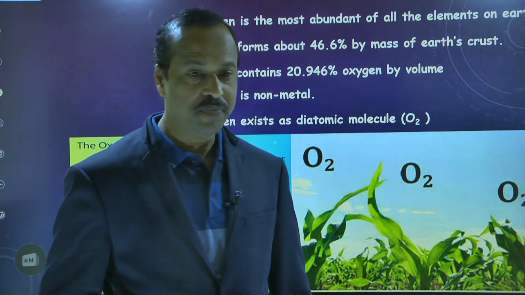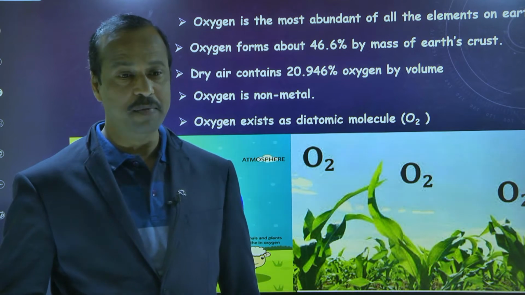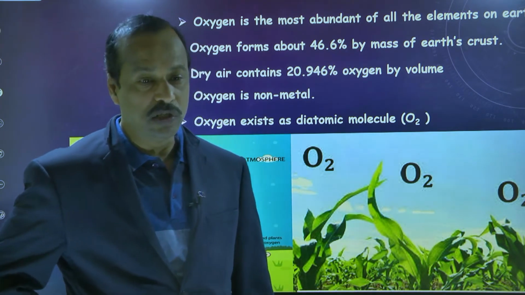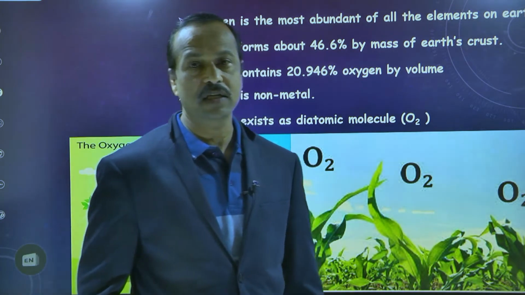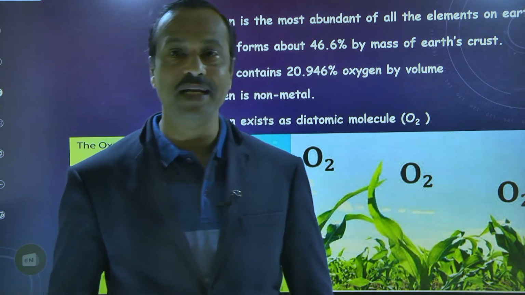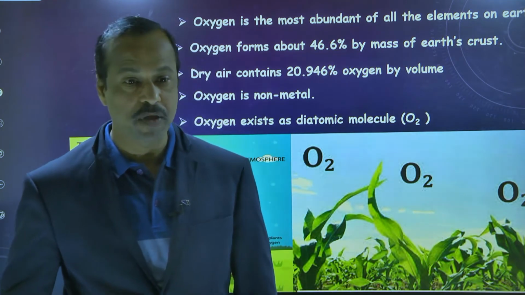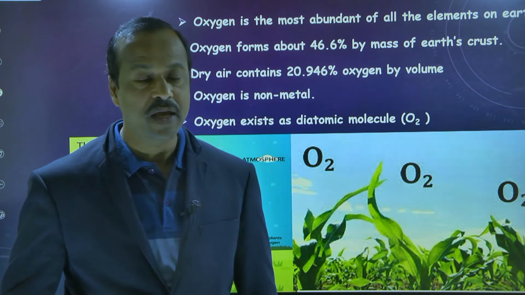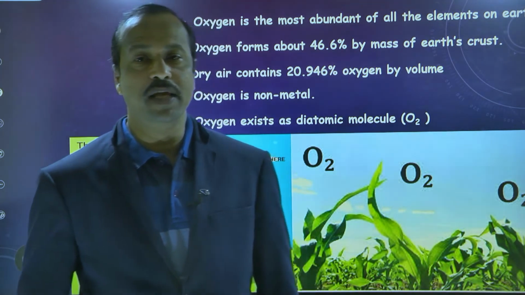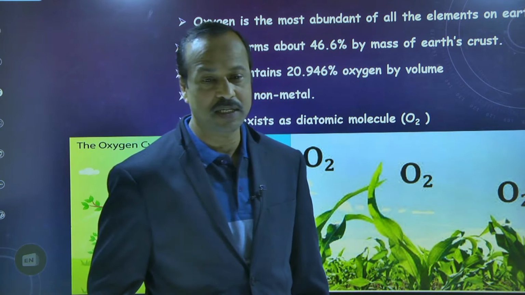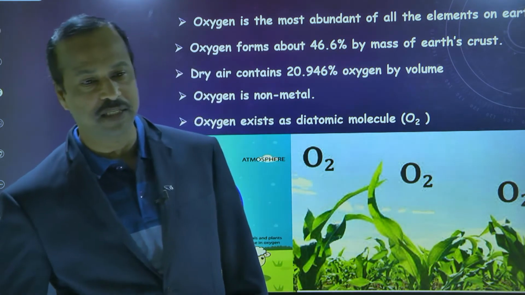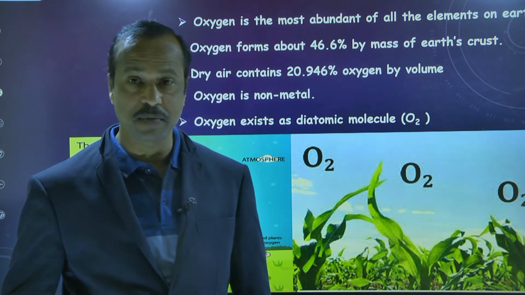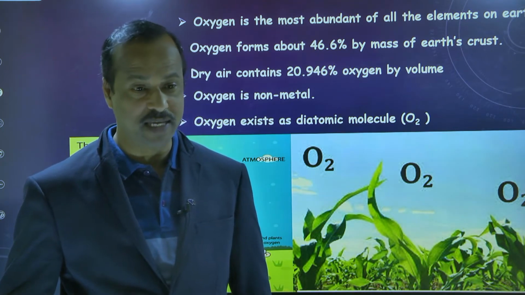Oxygen is nearly 46.6 percent by mass of the earth crust. Understood? And you know that dry air consists of approximately 21%, that is 20.9%, of oxygen. And you know that oxygen is not a metal, it's a non-metal, it's a gas.